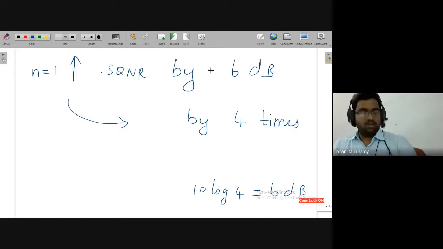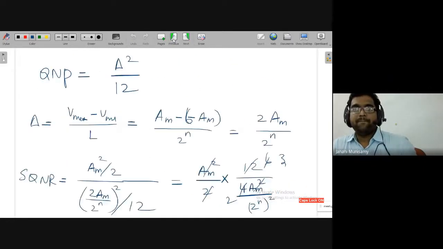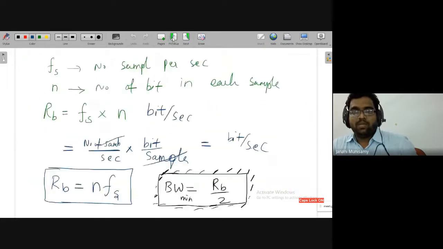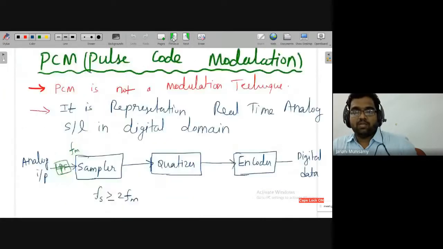So that's where we will stop today. We started with PCM, pulse code, sorry, at the start we solved a problem. Then we started with PCM, pulse code modulation. We saw the different blocks in it: sampler, quantizer, then encoder. Encoder means assigning levels to bits.